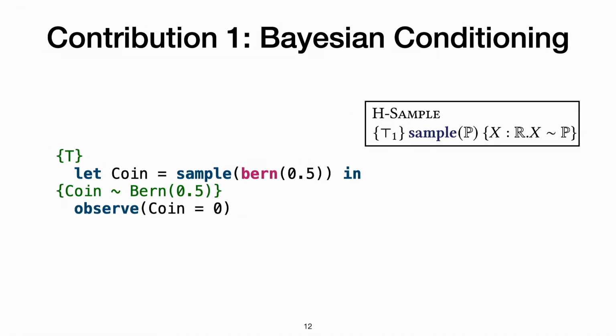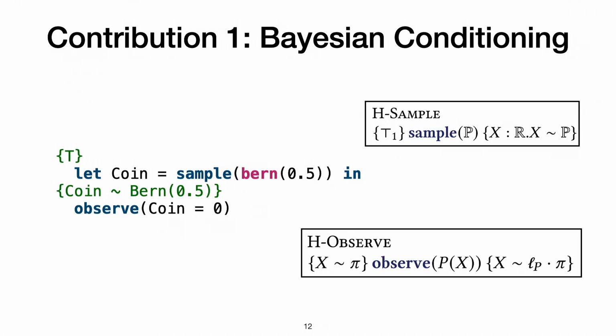And now, if we observe that the coin is 0, then using our new observation axiom, which says that given a precondition that x is distributed according to pi, and if we observe p of x to be true, where p of x is some random expression, then x has distribution L of p times pi. In this case that basically amounts to coin having the Dirac 0 distribution, which returns 0 all the time. This intuitively makes sense because if we condition that the coin is 0, then it must return 0 all the time.